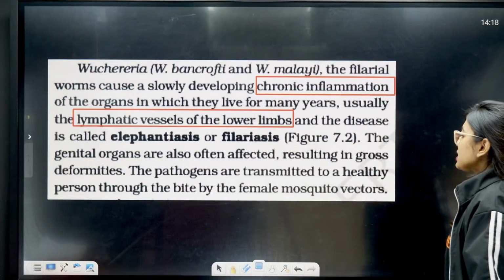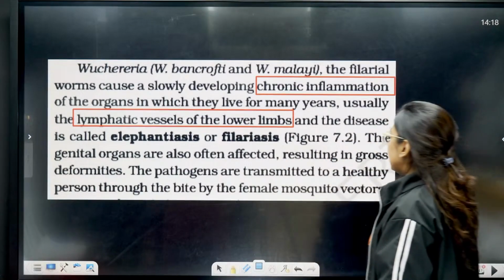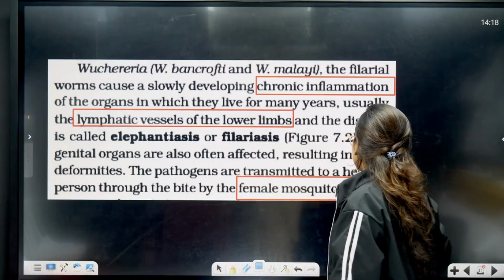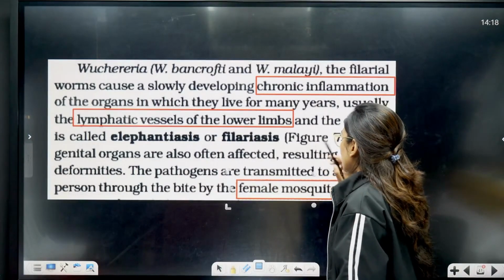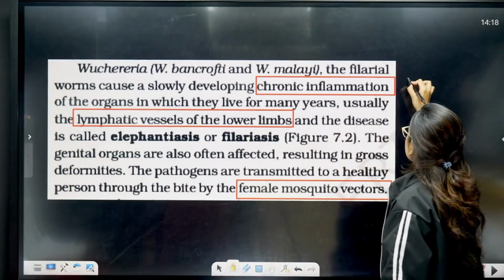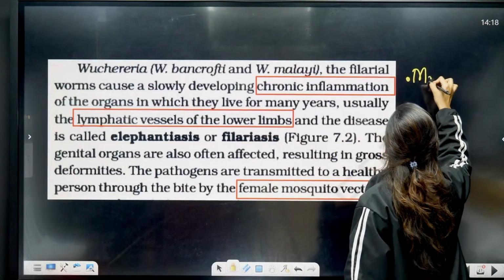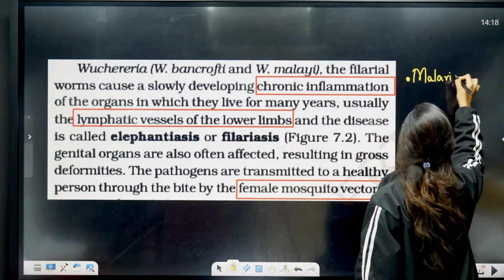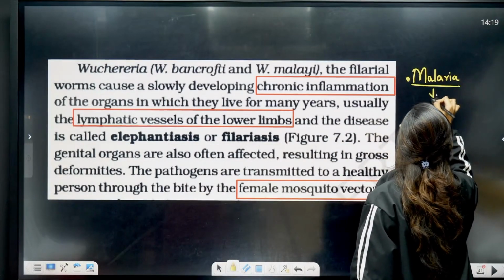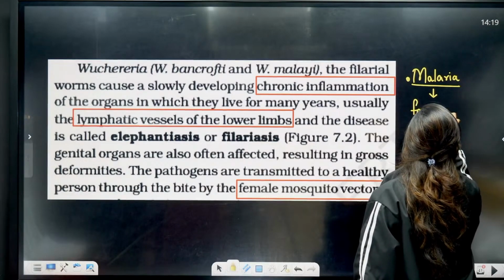Now, the pathogens are transmitted to a healthy person by the bite of a female Culex mosquito. So now you have learned two vectors. One is in malaria, where you have learned about the female Anopheles.